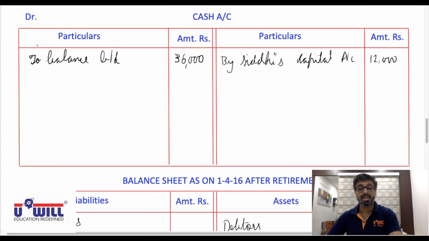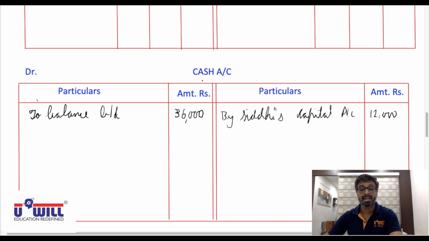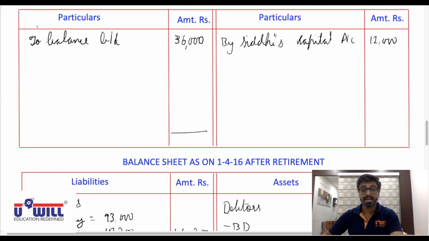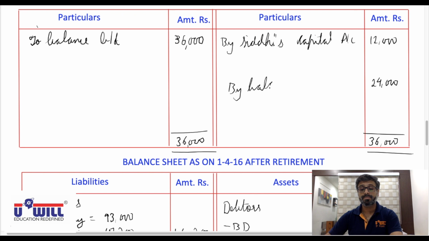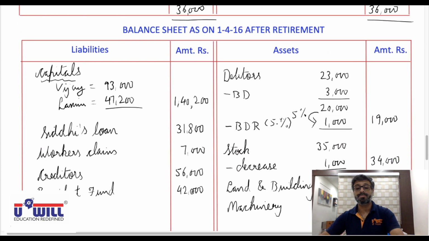Okay, 93,000 and 47,200. Now the cash closing balance will come on the asset side. So 36,000 minus 12,000, 24,000. That will come on the asset side by balance carried down. Asset side cash 24,000.